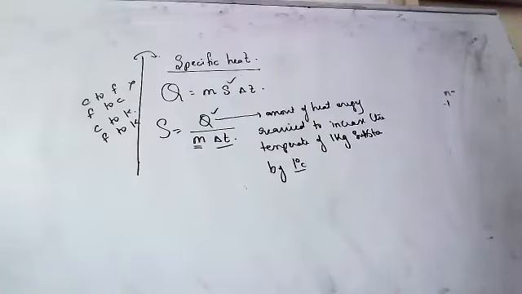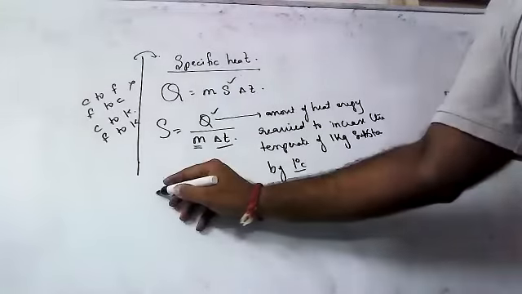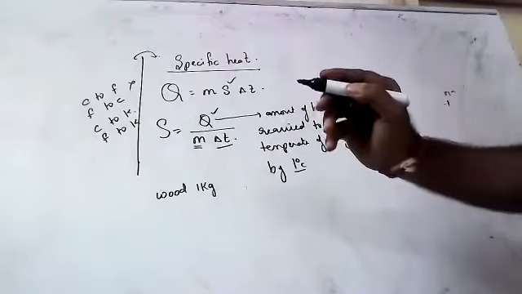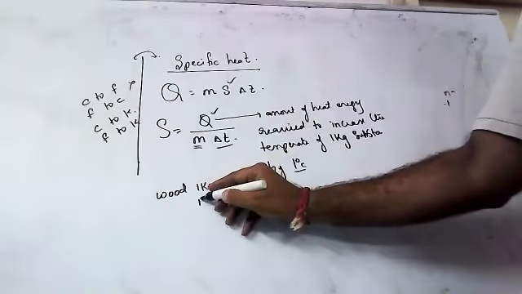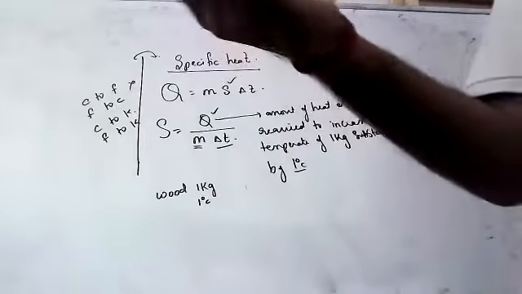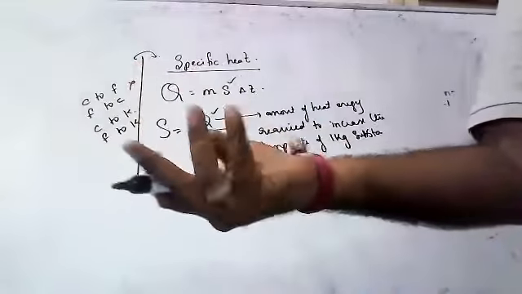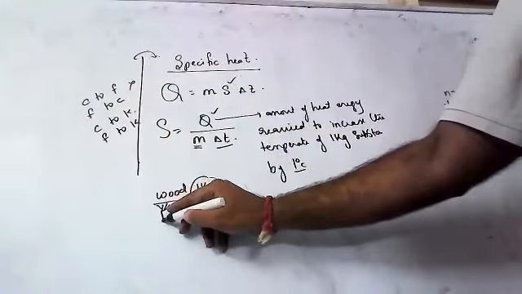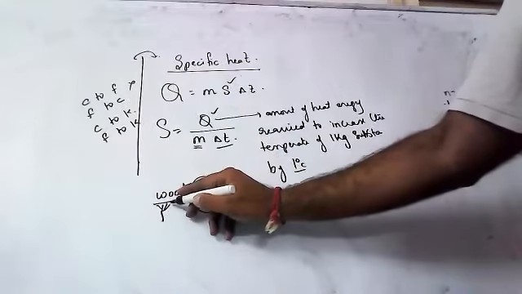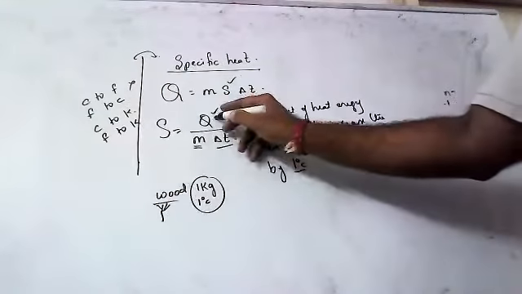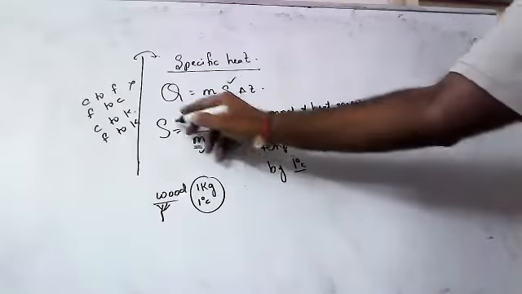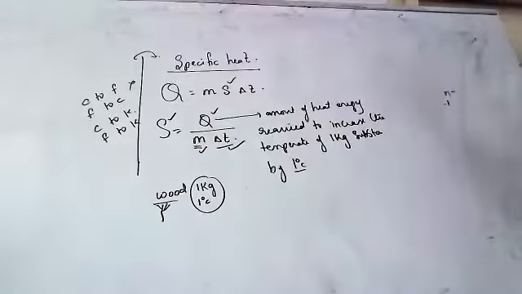That is called specific heat. Suppose I give you wood, 1 kg wood, and I ask you to increase its temperature by 1 degree centigrade. You can measure that in a thermometer. So you have to supply a certain amount of heat. Am I correct? Yes or no? That heat required for 1 kg of wood for increasing temperature by 1 degree centigrade is called specific heat. Every body has its own specific heat.